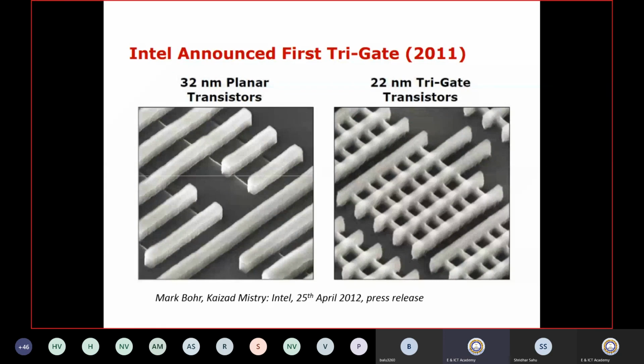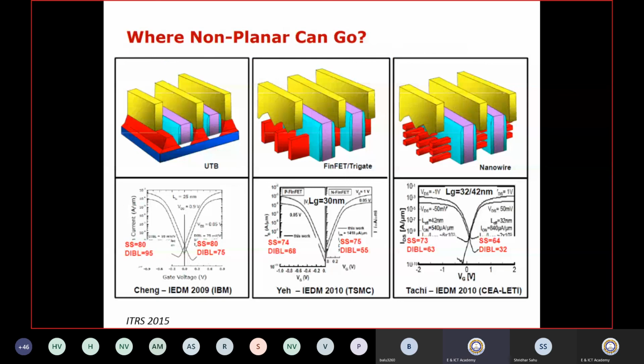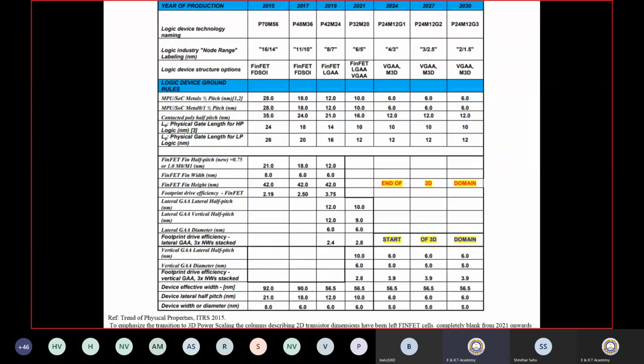Okay, and if you talk in terms of performance, there are some graphs shown here. Performance can be measured in terms of a parameter called subthreshold swing. Subthreshold swing basically tells how fast switching is possible in a MOSFET. The ideal value is 60 millivolt per decade, so we can say the lowest version is 64. All those things need to be read, so I am just giving the overview of different things. If you have any query, we can discuss related to this.